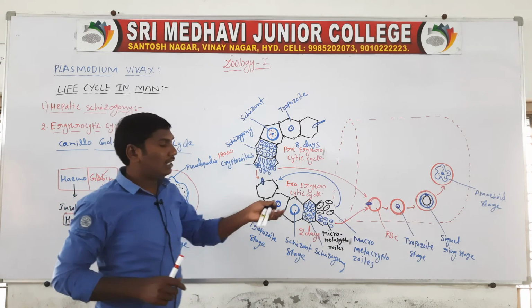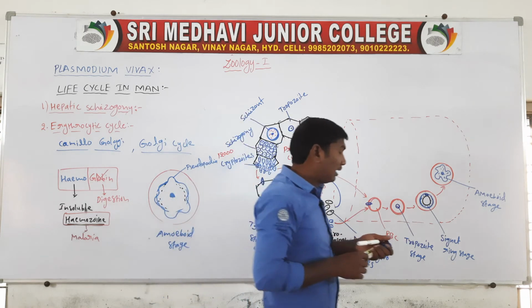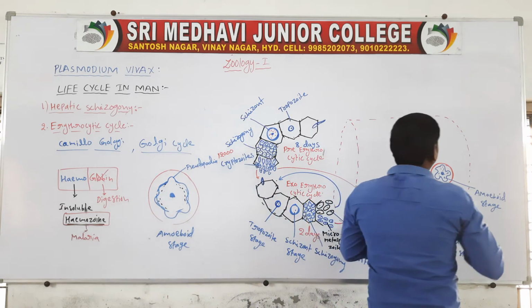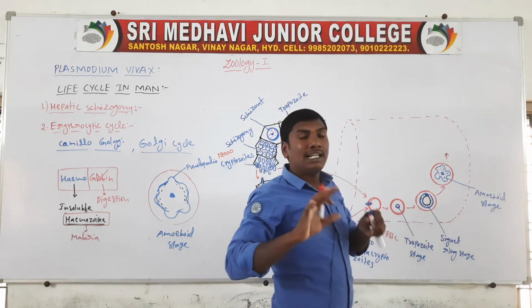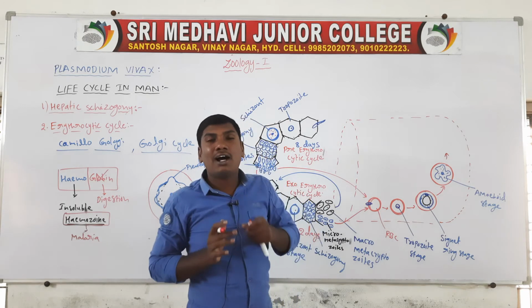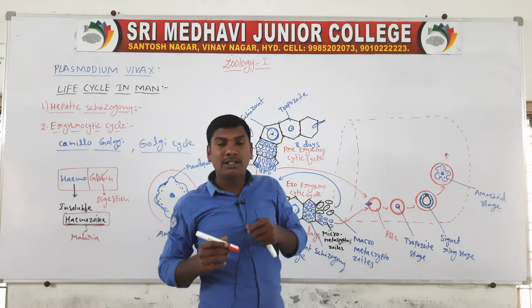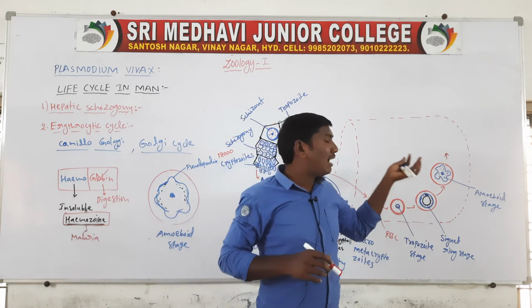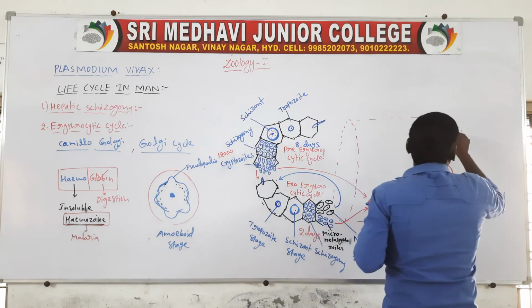Next one. The next step in the RBC: the RBC grows to almost double in size. This is called hypertrophy. Next step, the RBC contains red color dots.